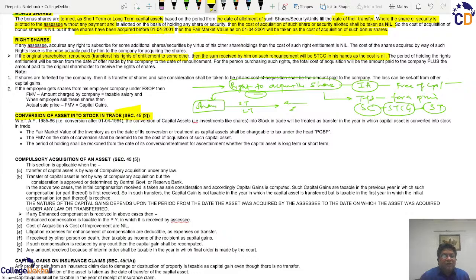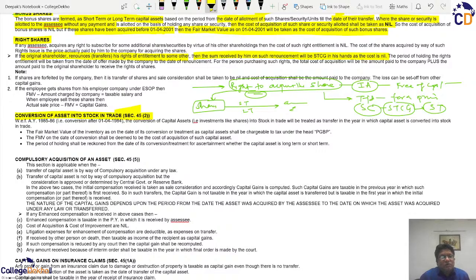So whatever is the profit on the sale of the stock in trade shall go into business income, and therefore the market value as on the date of such conversion will be deemed as a sale consideration for calculating the capital gains, and this fair market value will become the cost for the stock in trade.